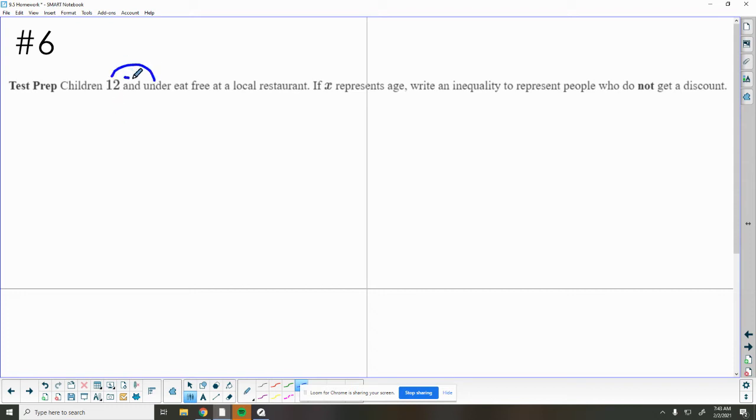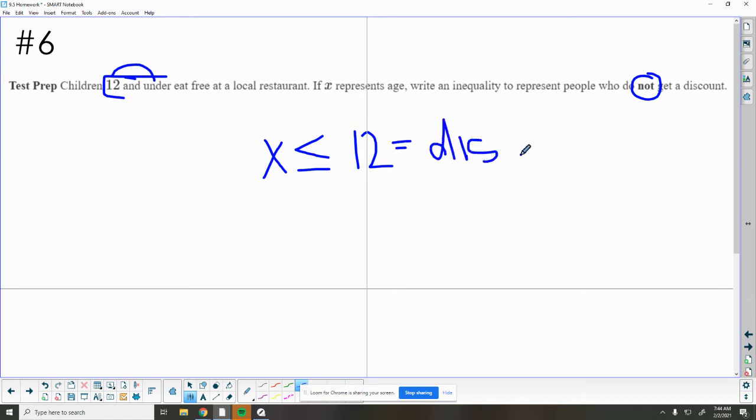So I'm hearing that I need an equal sign as part of this. So X is the age of the child, and we want to write an inequality to represent people who do not get a discount. So we've really got to think about who's not going to get a discount. So let's say this person is X years old. And so let's come back and say if you're 12 or under, so if X is less than or equal to 12, you get a discount. So these are the people that get the discount.